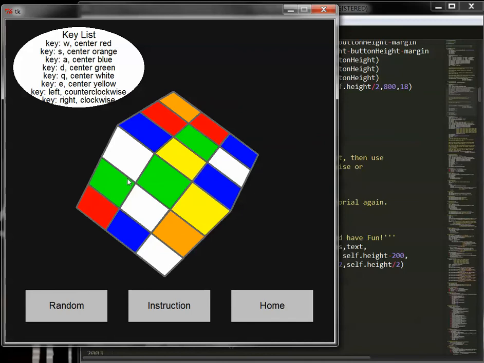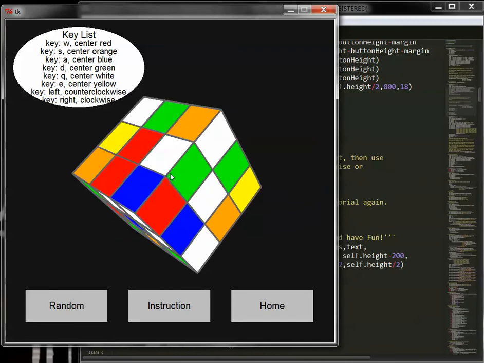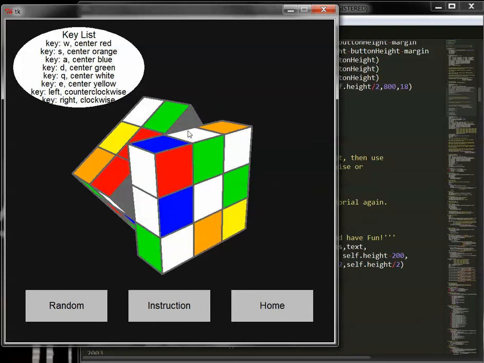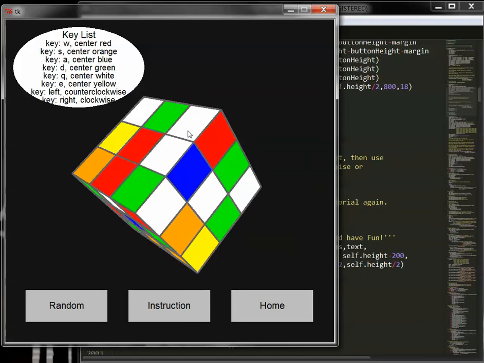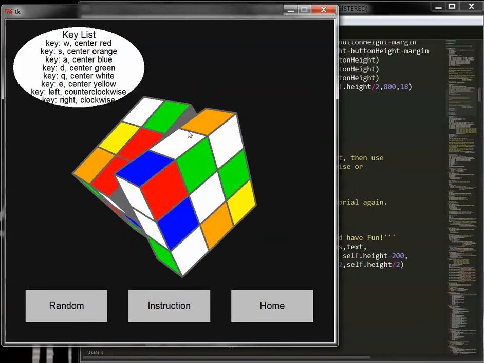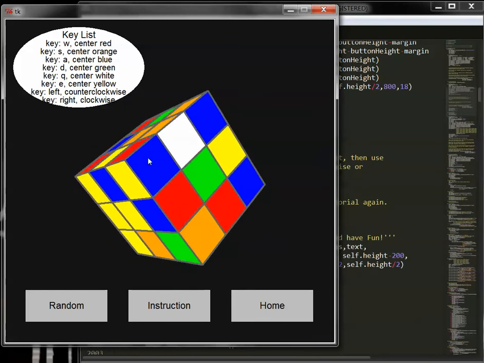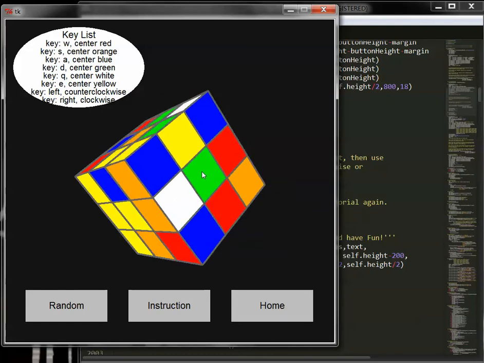I will just demonstrate how the rotation works because I don't have time to solve this cube. You can follow the key list. Say if you want to rotate the right side, then you find center white and the key is Q, then you press Q again. Then if you want to rotate it clockwise, then you press right. If you want to rotate it counterclockwise, then you press left. Say if you want to rotate the green side, then you press D and follow the key list.